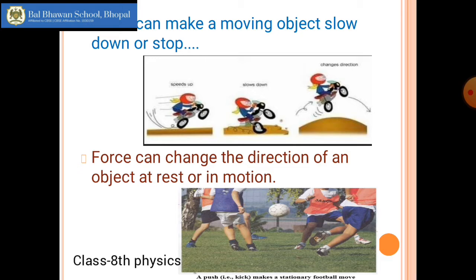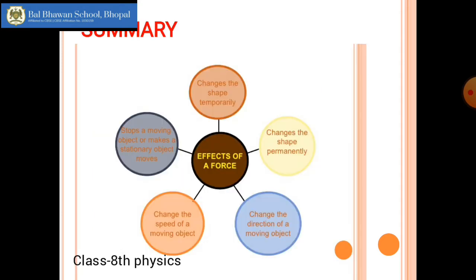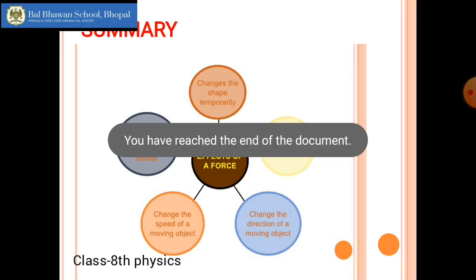Fourth effect, it can change the direction of an already moving object. Like a ball that was already moving, you kicked it from another direction, it goes somewhere else, but it kept on moving. So if it is already moving, the force can either slow it down, stop it, or change its direction. Then what is the fifth effect of force? Force can change the shape of an object. I hope you understood all the 5 effects of force. What are the 5 effects? This is the summary of all of them.